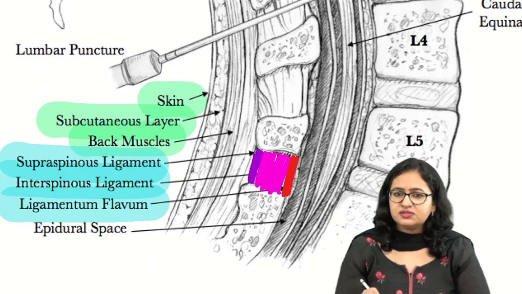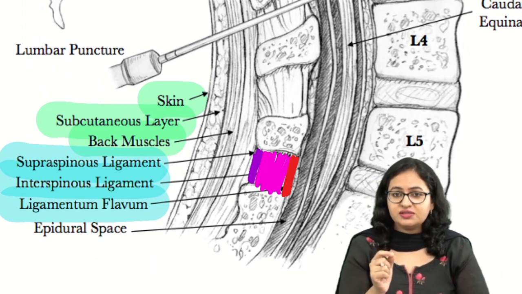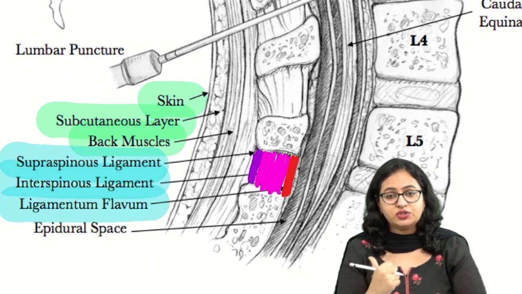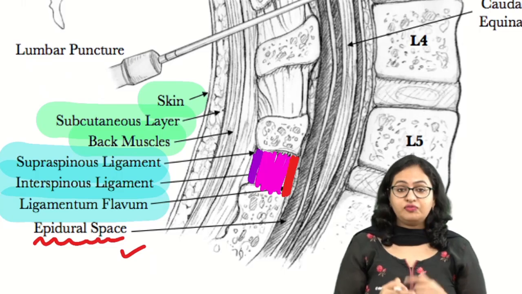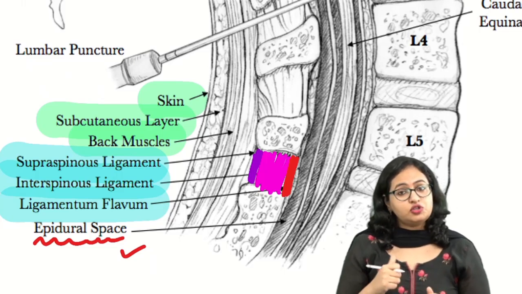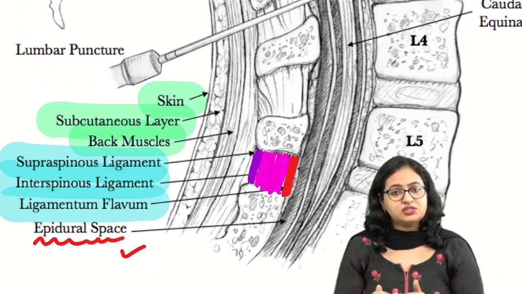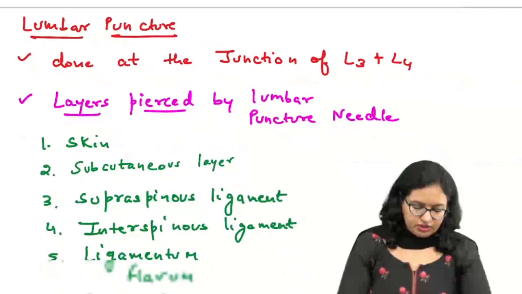Now as it pierces this ligamentum flavum, it will reach the meninges, the outermost of which is the dura mater. It will pierce the dura mater and reach the epidural space. After reaching the epidural space, if I talk about spinal anesthesia, it will pierce the arachnoid mater and then reach the subarachnoid space. So that will be the complete order.